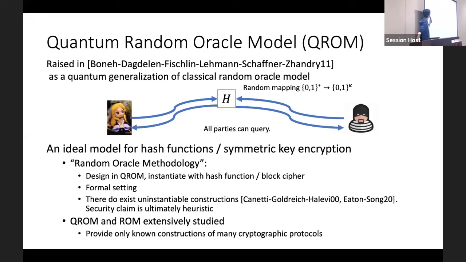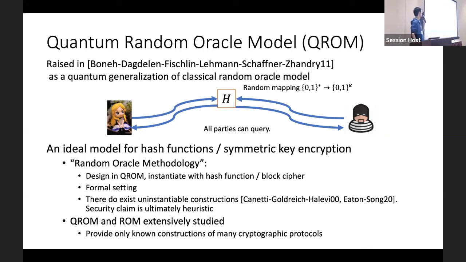So what is the quantum random oracle model? This model was raised in this paper as a quantum generalization of the classical random oracle model. In this model, there's a global oracle, which encodes a random mapping. All the parties can query this oracle. And for the same input, the oracle will return the same random string. And for different inputs, the oracle will return independently random strings.